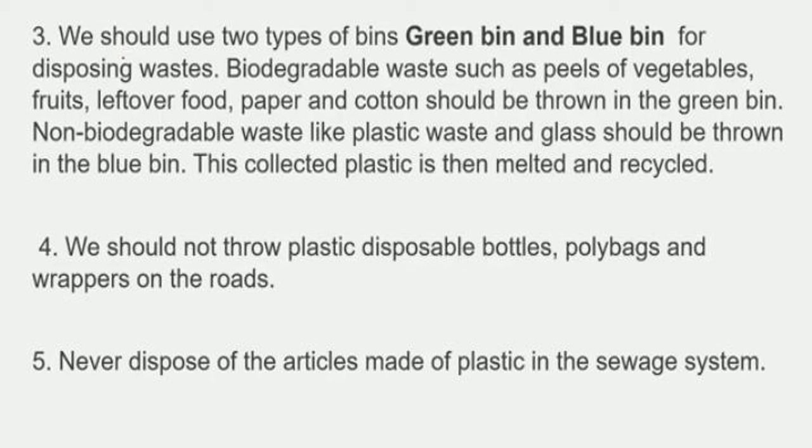We should use two types of bins, that is green bin and blue bin, for disposing waste. Biodegradable waste such as peels of vegetables, fruits, leftover food, paper and cotton should be thrown in the green color bin. Green color bin means green color dustbin. Whereas non-biodegradable waste like plastic waste and glass should be thrown in the blue color dustbin. This collected plastic is then melted and recycled.